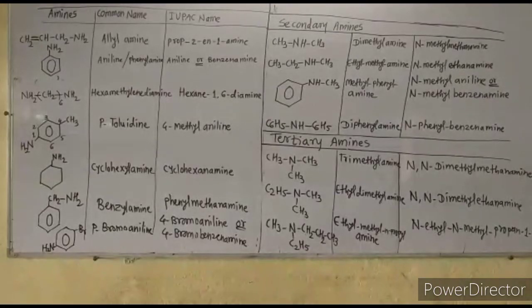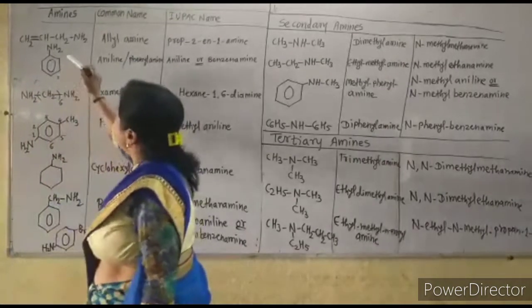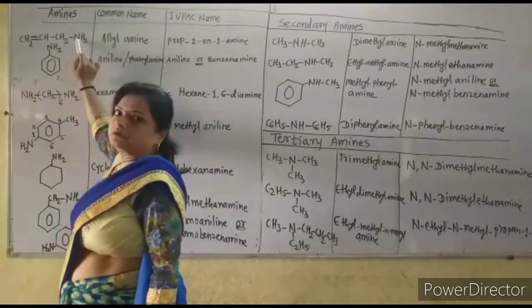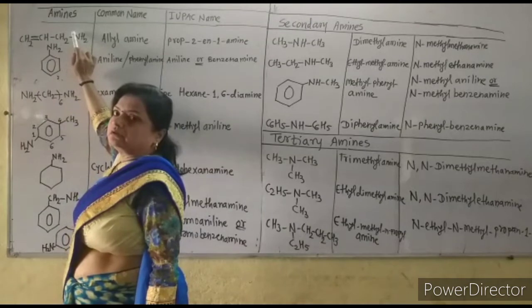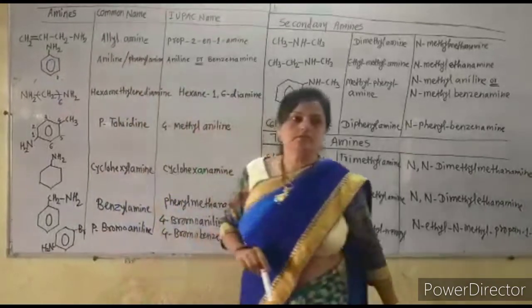Let us consider the nomenclature of amines. First see the IUPAC and common names of the primary amines. Now I write here the primary amine which has a double bond in the carbon chain. As this is the allyl group, CH2 double bond CH, commonly this amine is called allylamine.